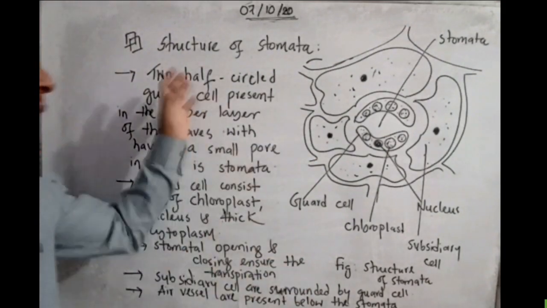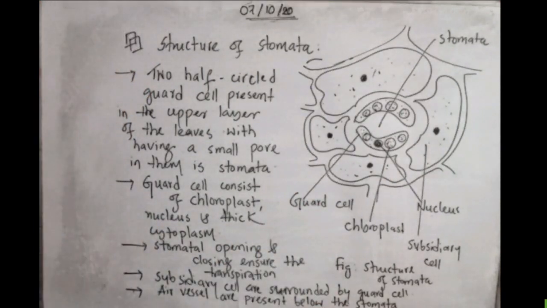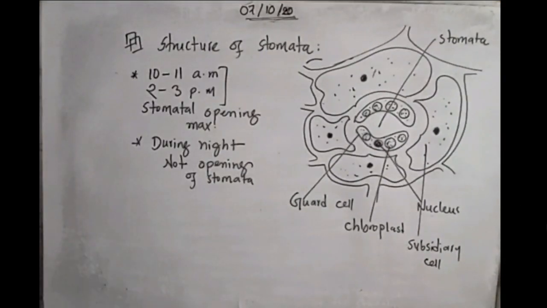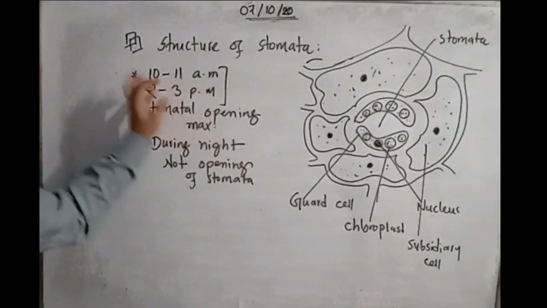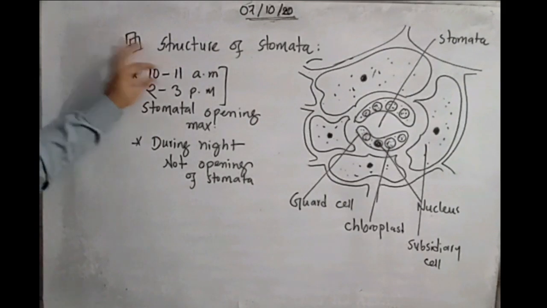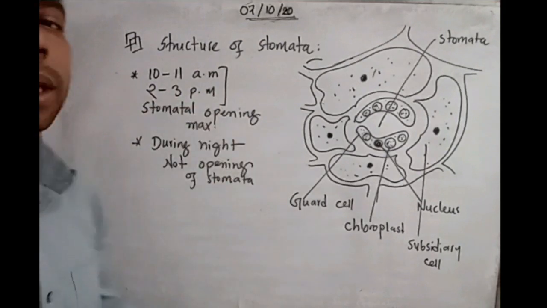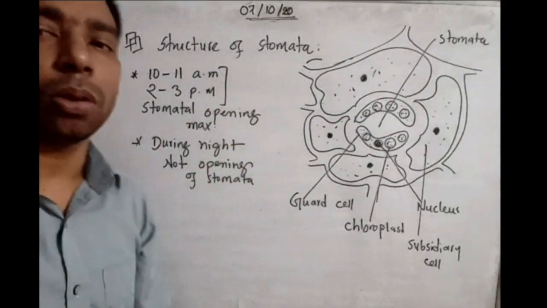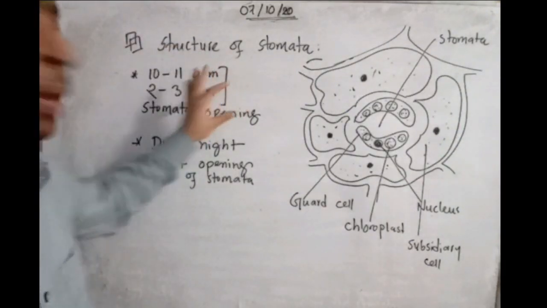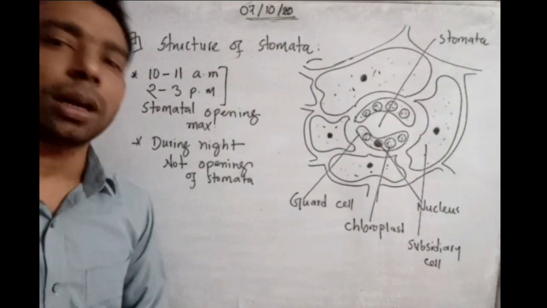Stomatal opening is maximum at 10 to 11 am because of the maximum sunlight, ensuring a large amount of opening. At 2 to 3 pm there is also maximum stomatal opening. At other times stomatal opening will of course also be there, but these times are maximum. During night there is no stomatal opening. Gaseous exchange can be done, but no transpiration, due to the stomata not opening during night. This one is also very important. And we will go through another one.